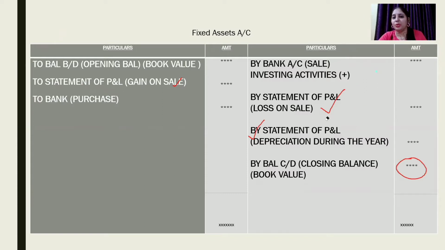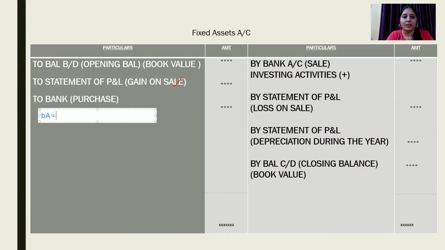See, it is very easy to understand this concept if we understand it by passing journal entries. We know whenever we sell an asset, what entry do we pass? The entry that we pass is bank account debit to assets account. From this also you can see when we are selling an asset, assets are being credited. So on the credit side of asset, what we have to write is by bank or by cash. It can be bank, it can be cash. So this is how the entries are being passed.